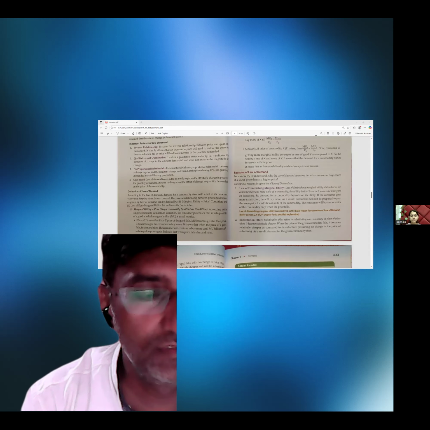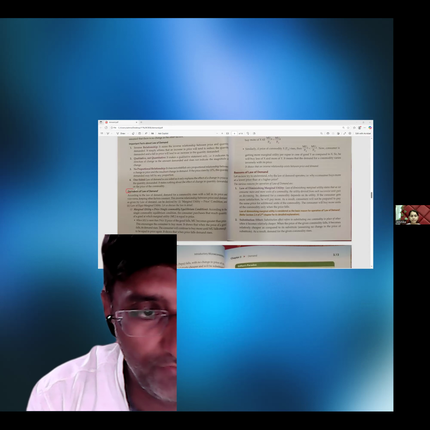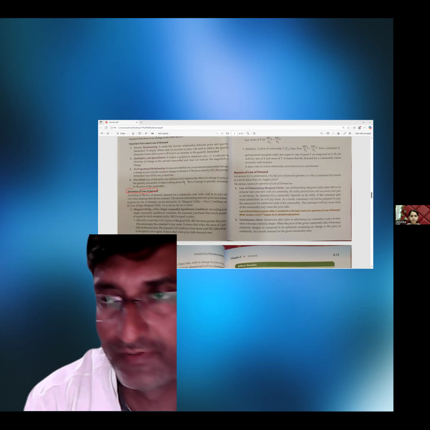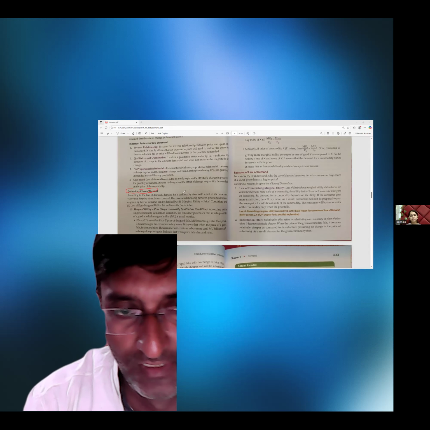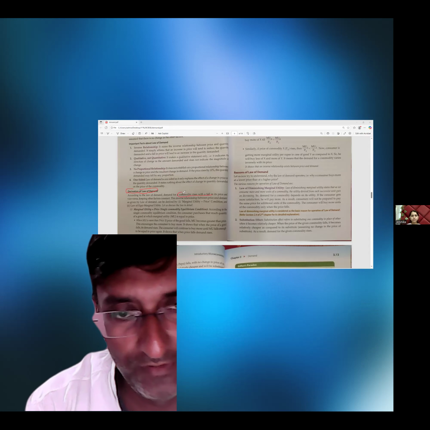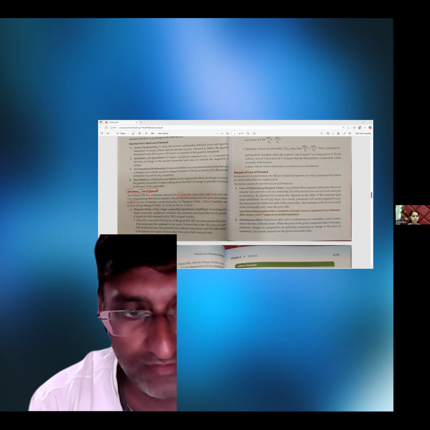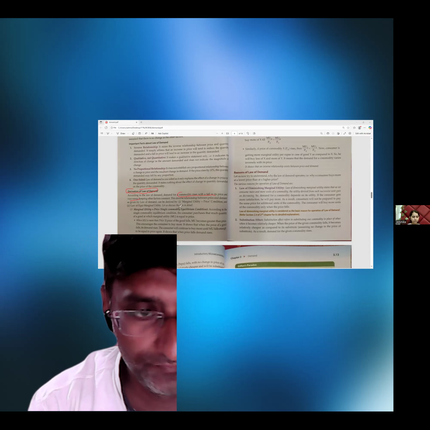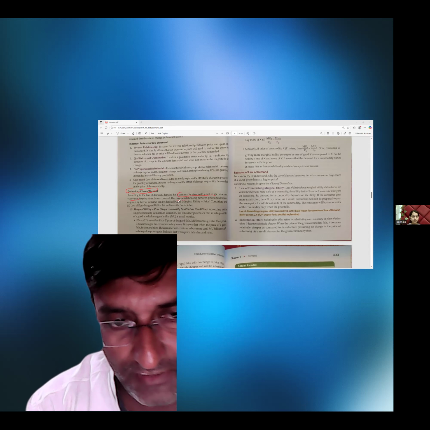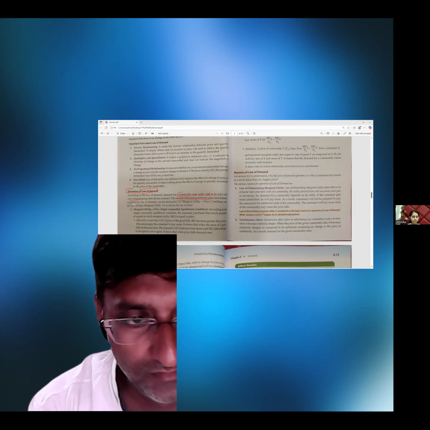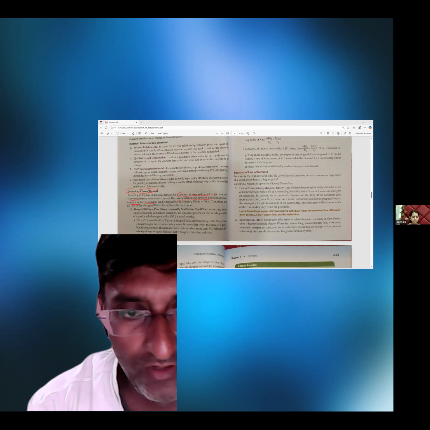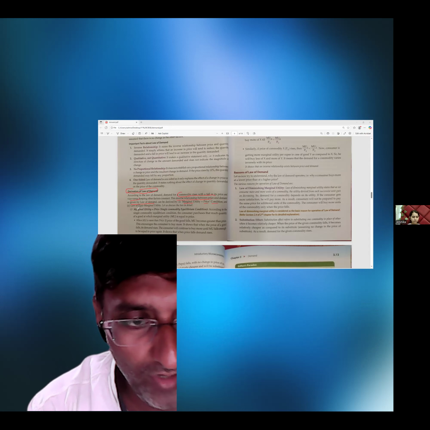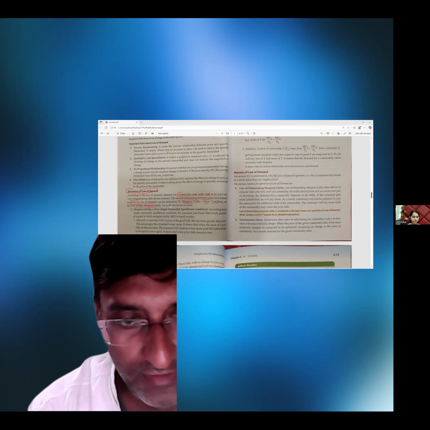Now again, we'll start with the derivation of the law of demand. The simple definition of the law of demand is that demand for a commodity rises with a fall in price and vice versa, right? This is an inverse relationship between the price and demand, given by the law of demand. Now, MU is equal to price condition and the law of equimarginal utility, right?